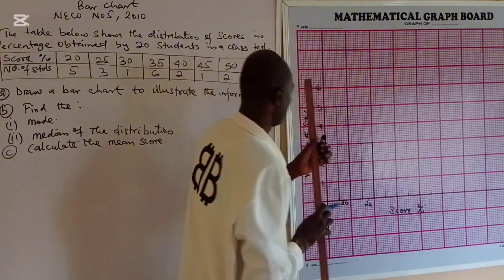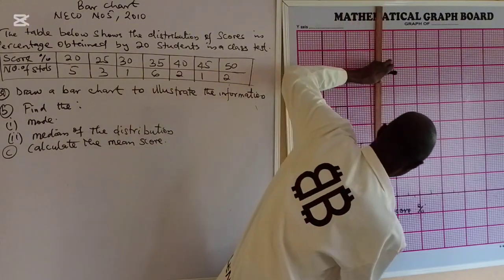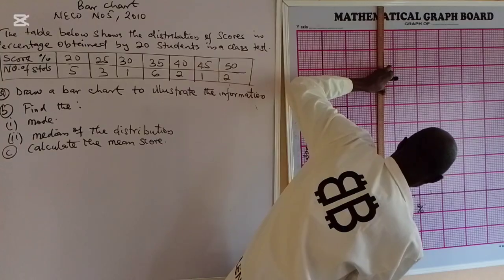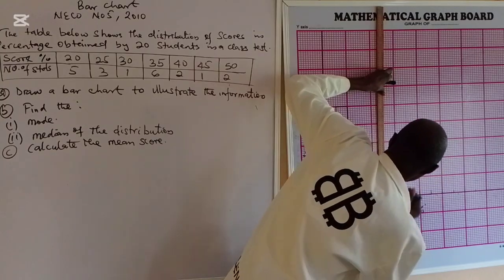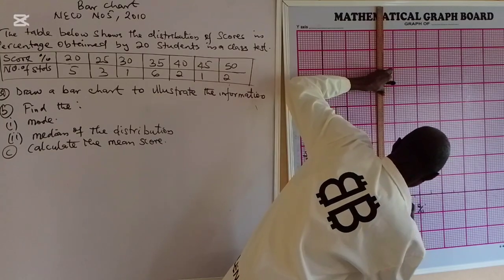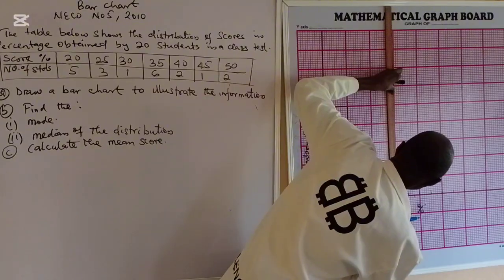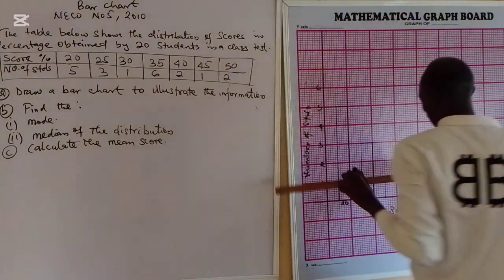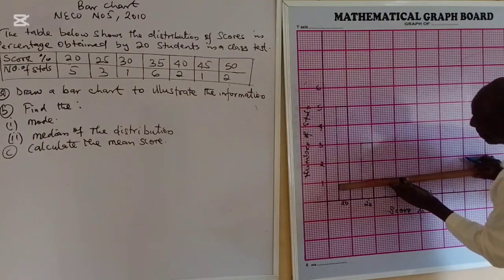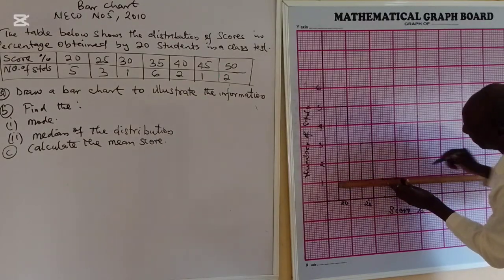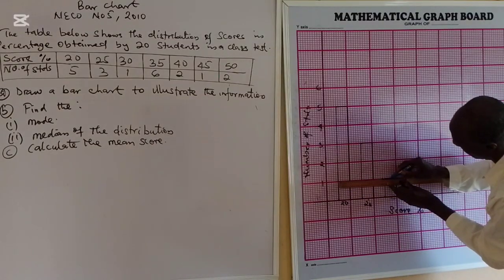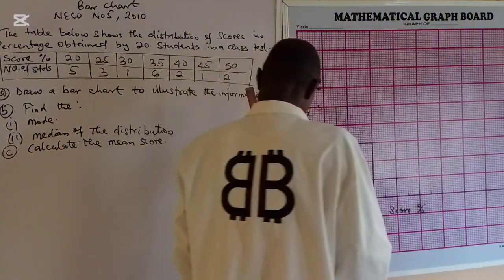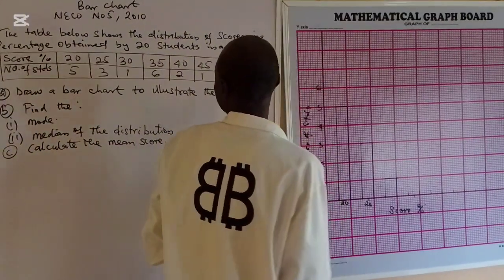The first thick line is 1. I'm going to take it here and close the bar. Okay, now that is 1, which is 30.